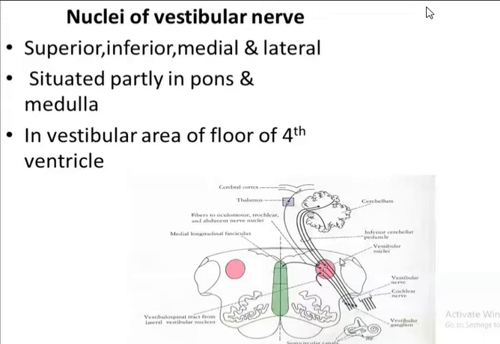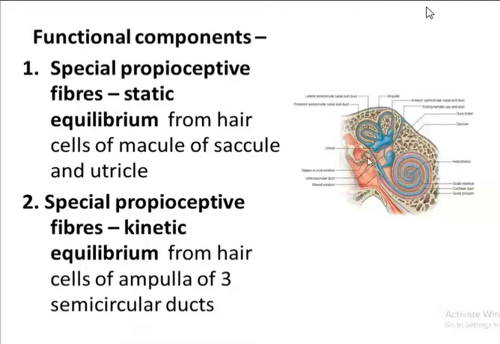Now coming to different functional components. As you know, it is mainly concerned with equilibrium as well as hearing. The vestibular part is mainly for equilibrium. Coming to functional components, it consists of special proprioceptive fibers for the static equilibrium. The receptors lie in the hair cells of the macule, that is of the saccule and utricle. Now you must be wondering what this is.